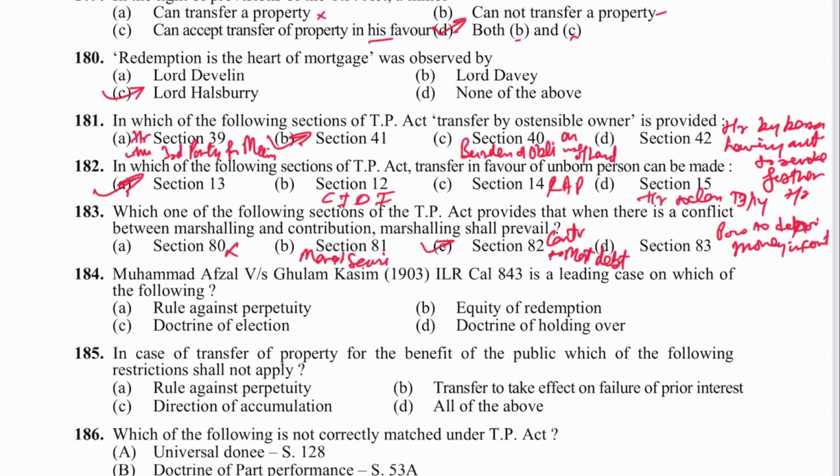Next is 184. Muhammad Afzal versus Ghulam Qasim is leading case on which of the following? It is on doctrine of election.